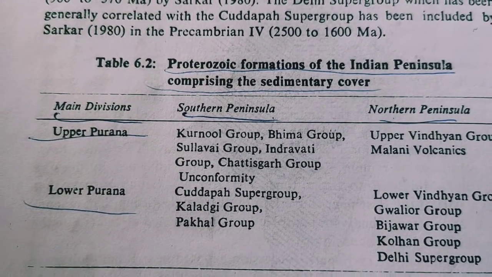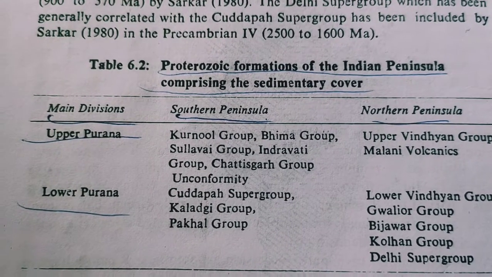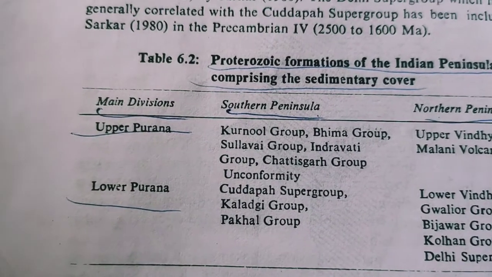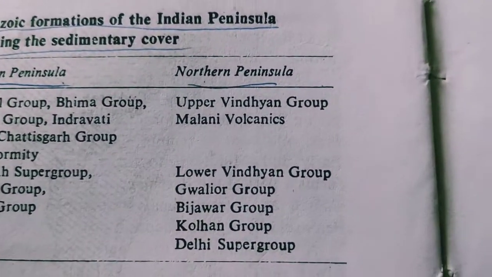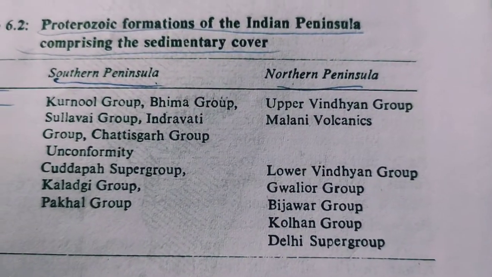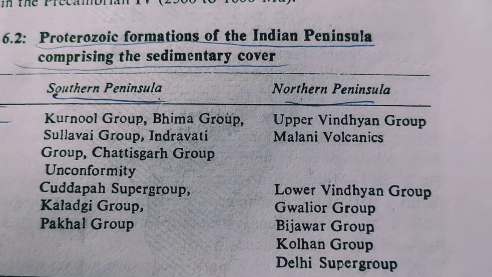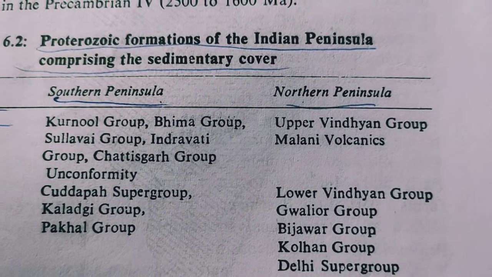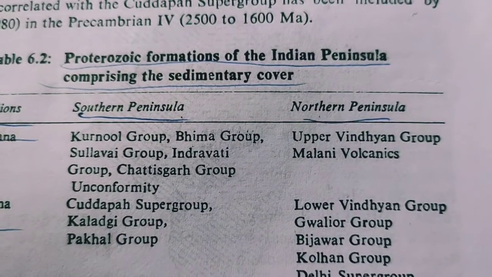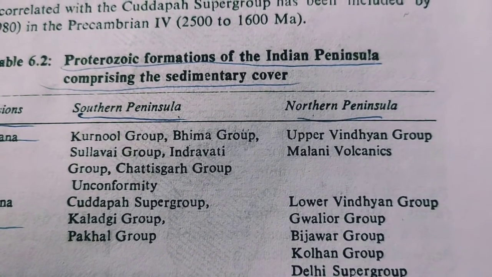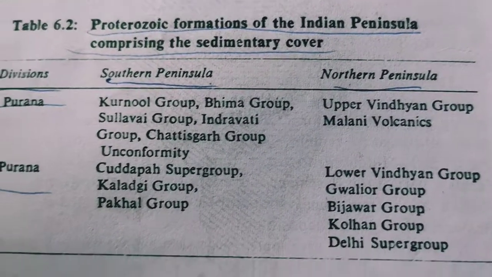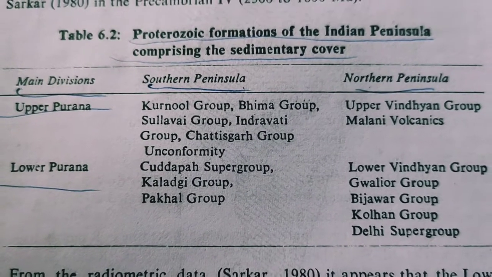After the unconformity, there are the Chhattisgarh group, Indravati group, Sullavai group, Bhima group and Kurnool group, which belong to the Southern Peninsula in South India. In the case of the Northern Peninsula, in the Lower Purana, the Delhi supergroup is the oldest. After the Delhi supergroup come the Kolhan group, Bijawar group, Gwalior group and Lower Vindhyan group. Next, the Upper Purana division in the Northern Peninsula has the Malani volcanics and the Upper Vindhyan group. These are the very important Proterozoic formations in the Indian Peninsula.